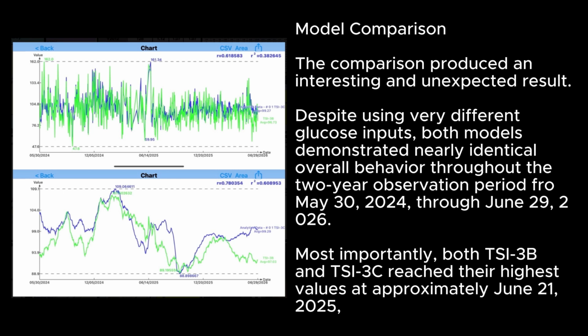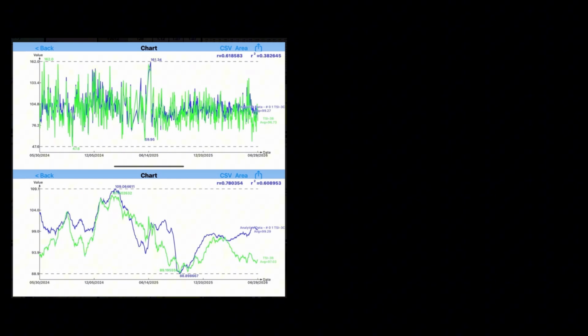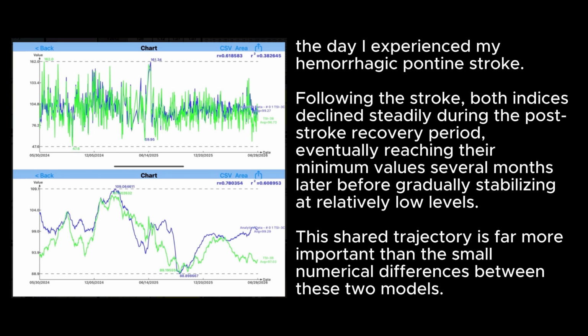Model comparison produced an interesting and unexpected result. Despite using very different glucose inputs, both models demonstrated nearly identical overall behavior throughout the 2-year observation period from May 30, 2024, through June 29, 2026. Most importantly, both TSI-3B and TSI-3C reached their highest values at approximately June 21, 2025, the day I experienced my hemorrhagic pontine stroke.